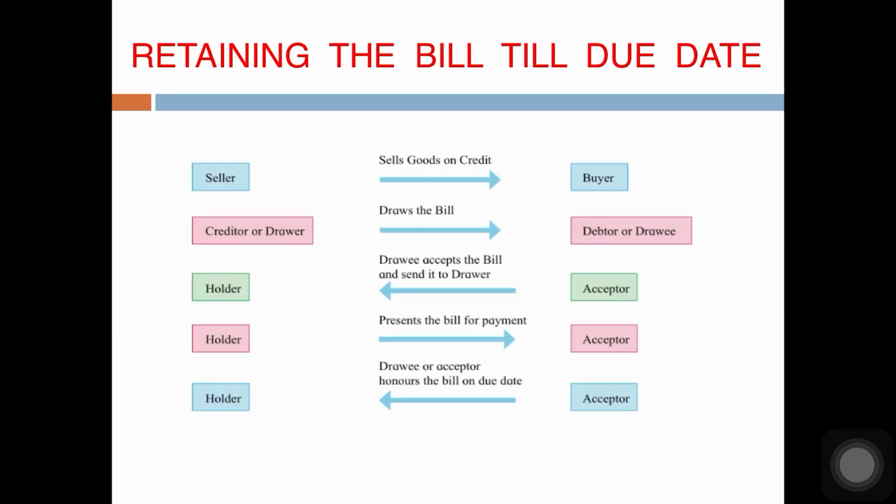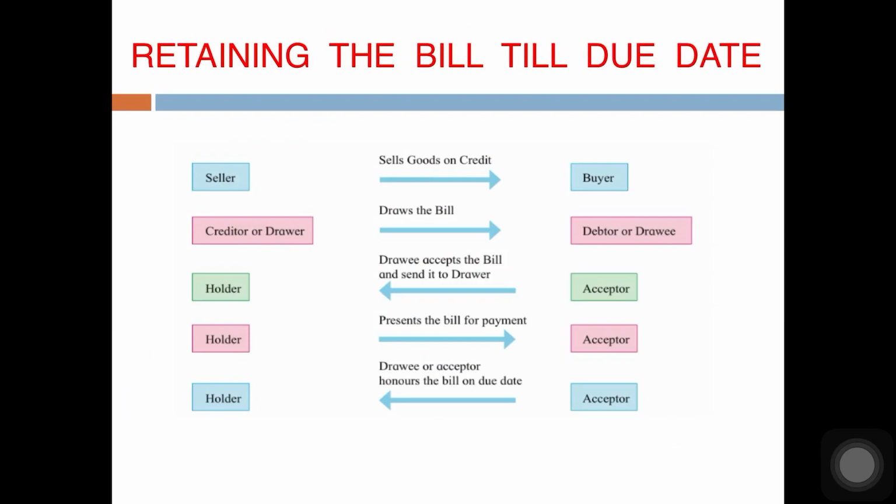Now see here, there is a seller who sells goods on credit to the buyer. This seller we will call the drawer. He will draw a bill on the buyer, whom we will now call the drawee. So the drawer is drawing a bill on the drawee. The drawee has to accept the bill and send it back to the drawer. Now we will call the drawer the holder because he is holding the bill, and the drawee will be known as the acceptor. So the acceptor is sending the bill to the holder.